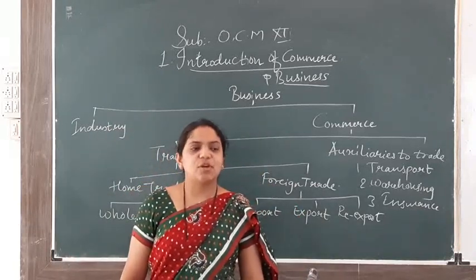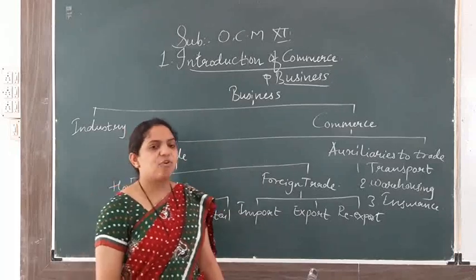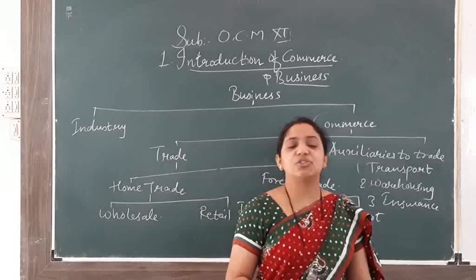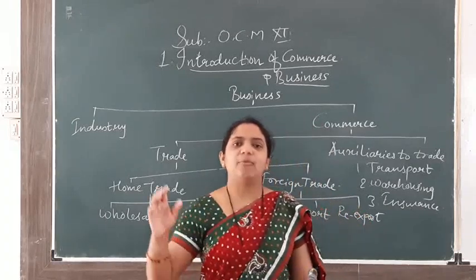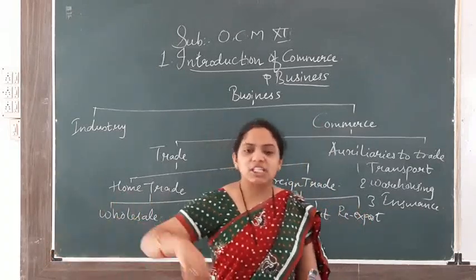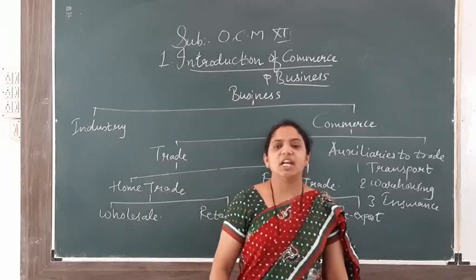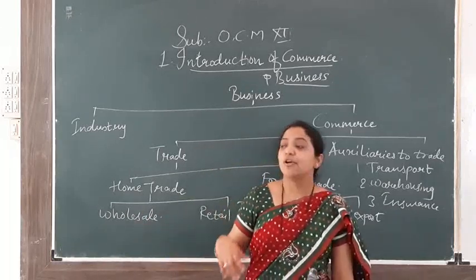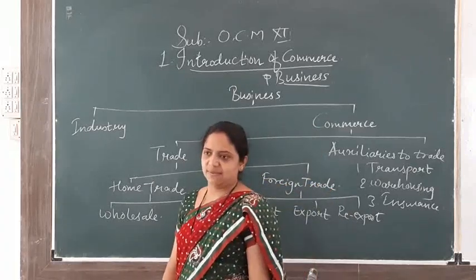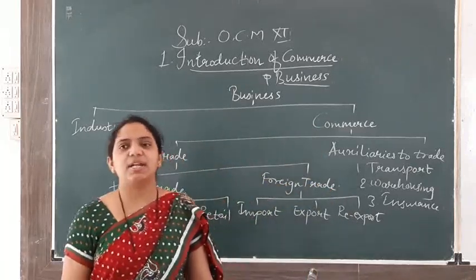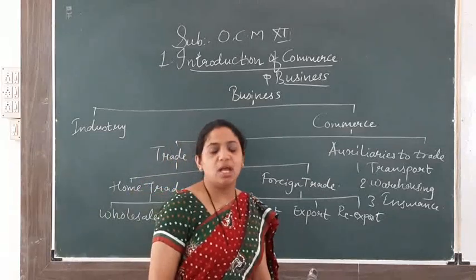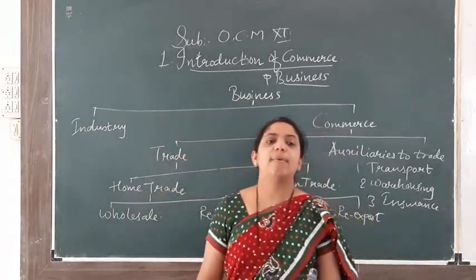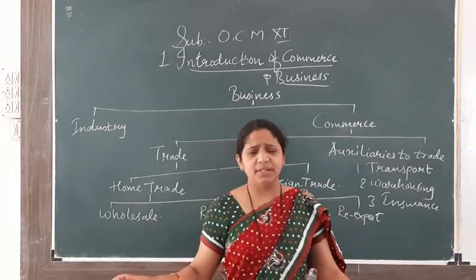They help the smooth functioning of the business, either in the production of goods and services or in their distribution. So auxiliaries to trade are not only helpful for the producer, but also for the common consumer. Got it, everyone?